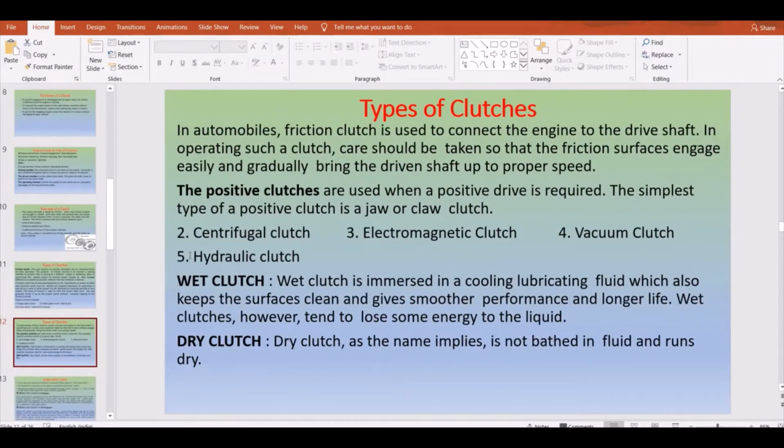And apart from this, there are some other clutches also, which are the positive clutches, such as the centrifugal clutch, electromagnetic clutch, vacuum clutch, and hydraulic clutch. Okay, so these are all the types of clutches.